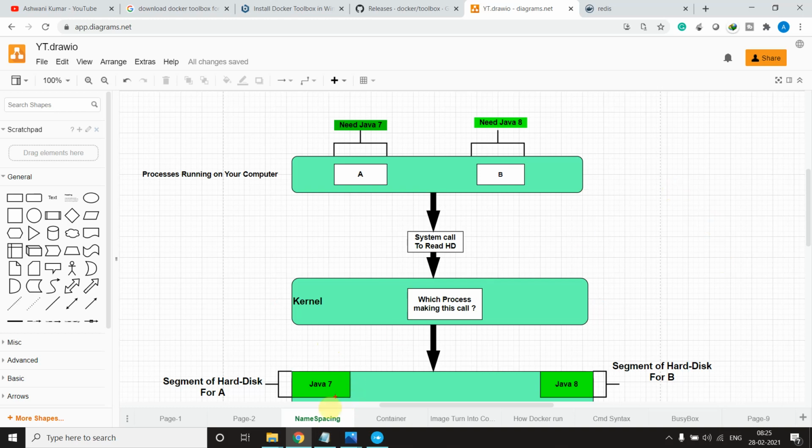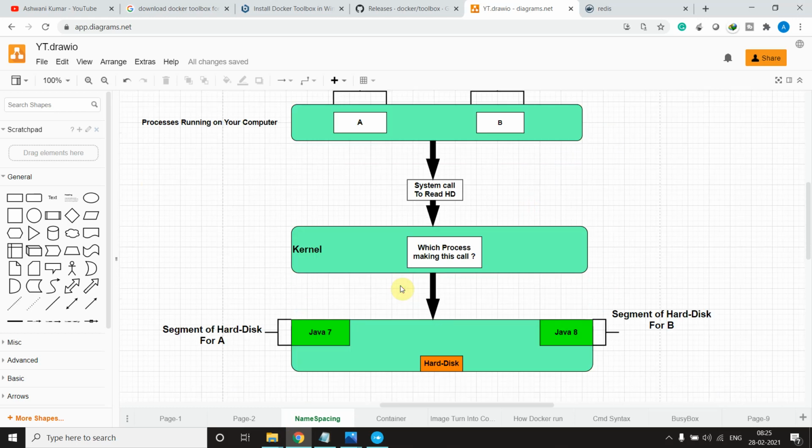Now we will discuss namespacing. Suppose again you have these processes. In namespacing, what we will do is install Java 8 or 7, and we will make a segment of your hard disk. It will make a segment or part of your hard disk and assign it to Java 7, and another part of your hard disk and assign it to Java 8. This is the terminology we call namespacing.